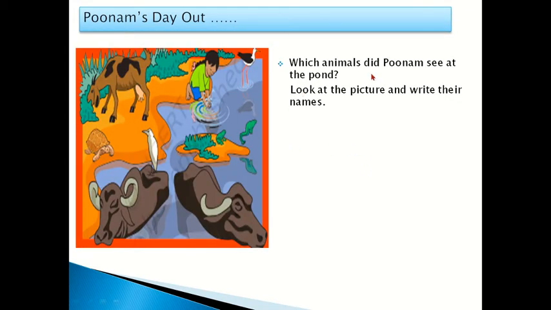So, which animal did Poonam see at the pond? Let us see. This is goat, tortoise, buffaloes, frog.